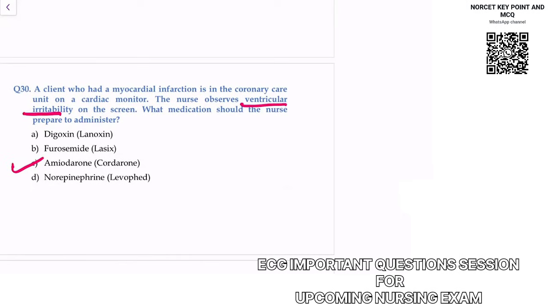Digoxin we give in some conditions that I'll tell you later, like atrial fibrillation we give. With heart failure we can give digoxin. Furosemide means diuretic. Diuretic है तो norepinephrine, it will further increase. अगर आप दोगे heart rate और बढ़ जाएगा. There is no role. Clear?